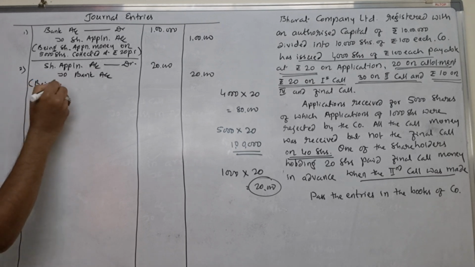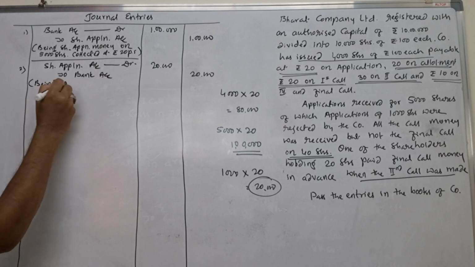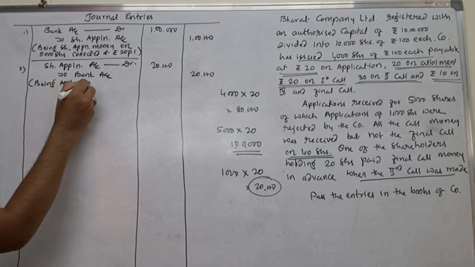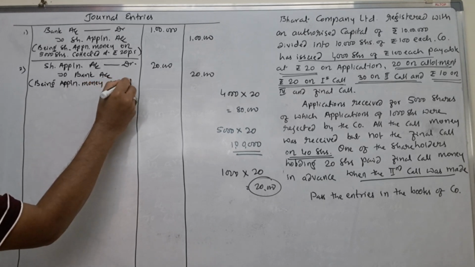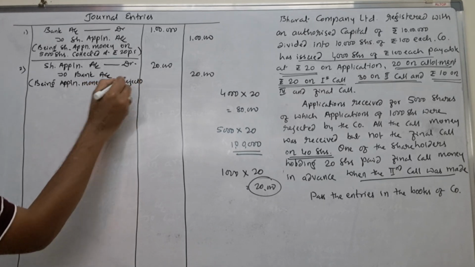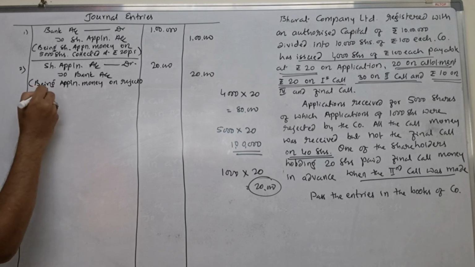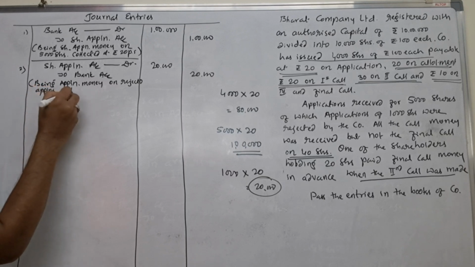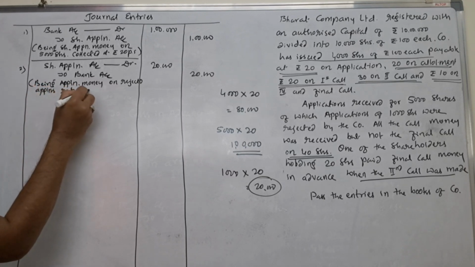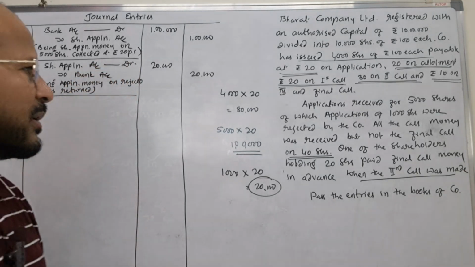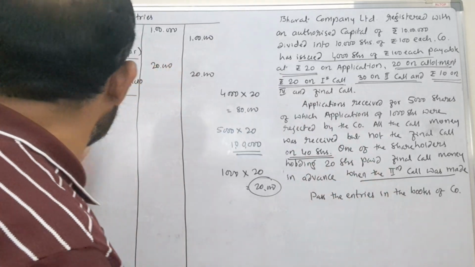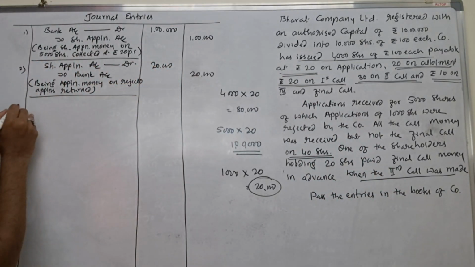That is why here, what narration do you write? Being application money on rejected applications returned. You can also mention how many shares' application money was returned. That can also be mentioned in the narration.